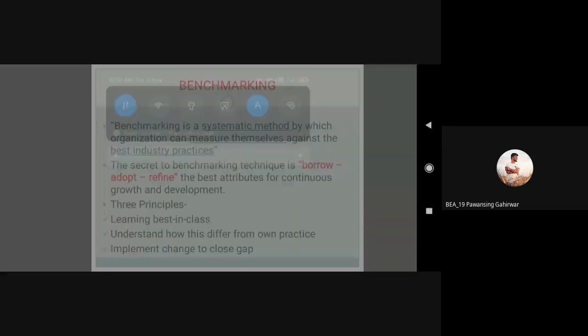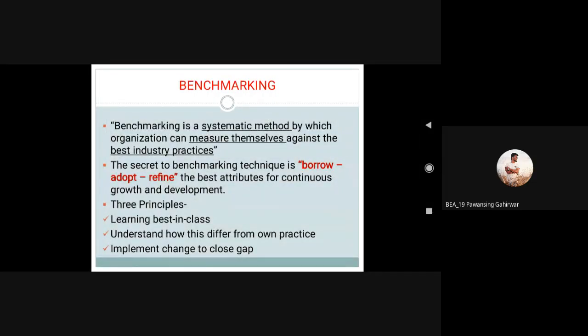So the secret of the benchmarking technique is to borrow, adapt, and refine. Refine is nothing but again comparison. The best attributes are for continuous growth and development. The main motivation or main importance of benchmarking is continuous growth and development of that particular organization, or individual or group improvement.